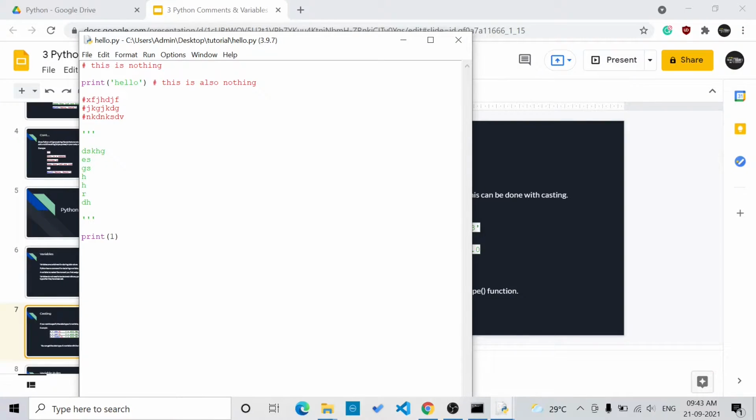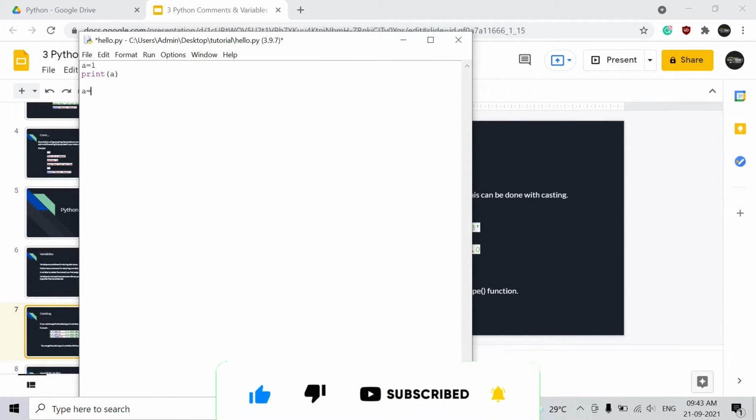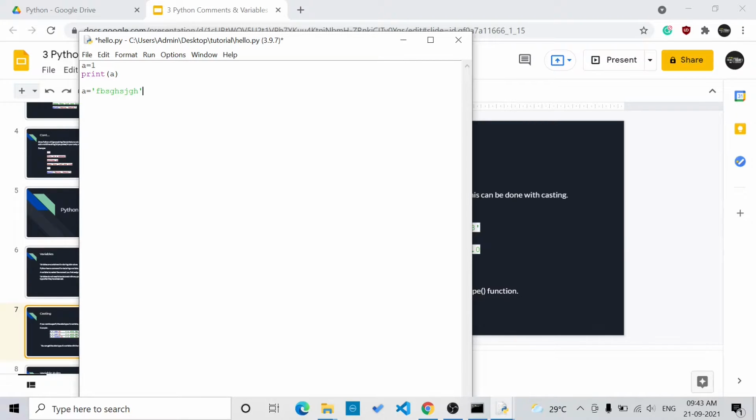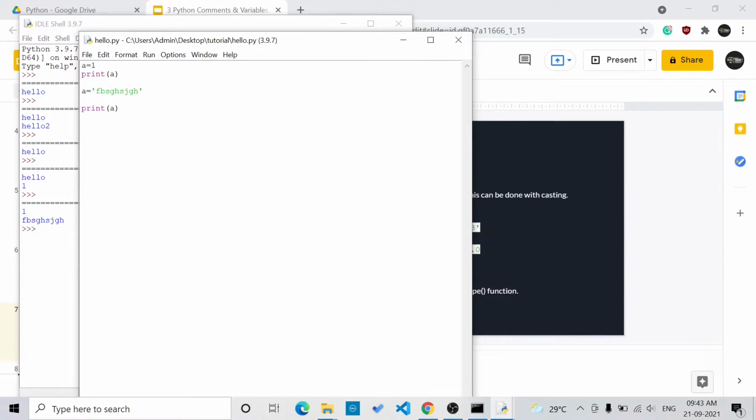Let us see an example about variables. Like my variable name is A and I am storing 1 and will print it using a print statement followed by the name of the variable. We can use the same variable A and we can assign some string and we can print it. As you can see, we have stored an integer value and a string value in the variable. After replacing the variable A with a string, the integer value will be deleted and the new string value will be placed in A.